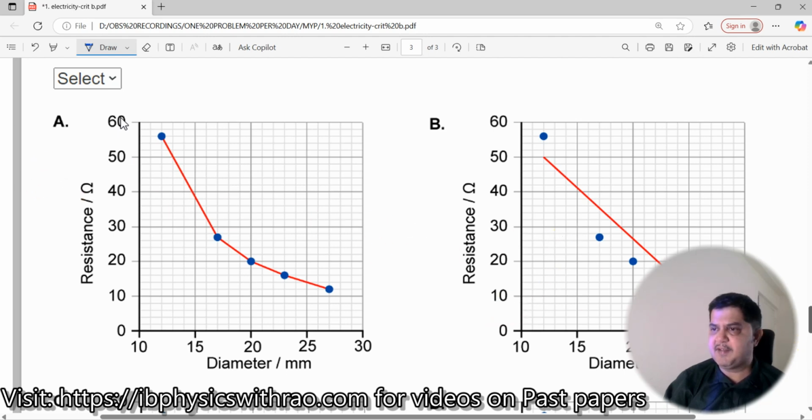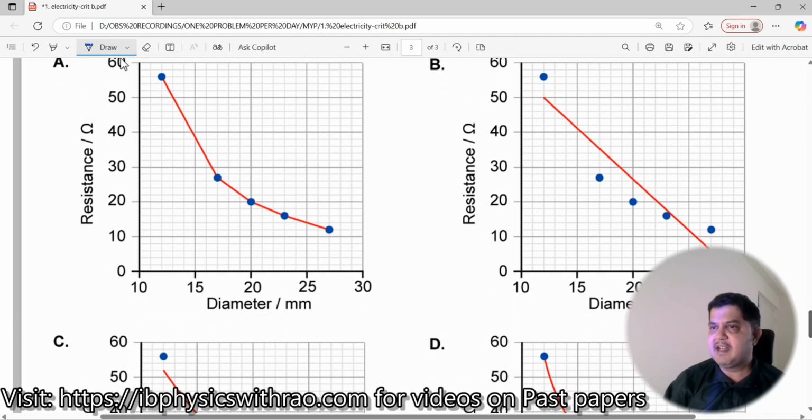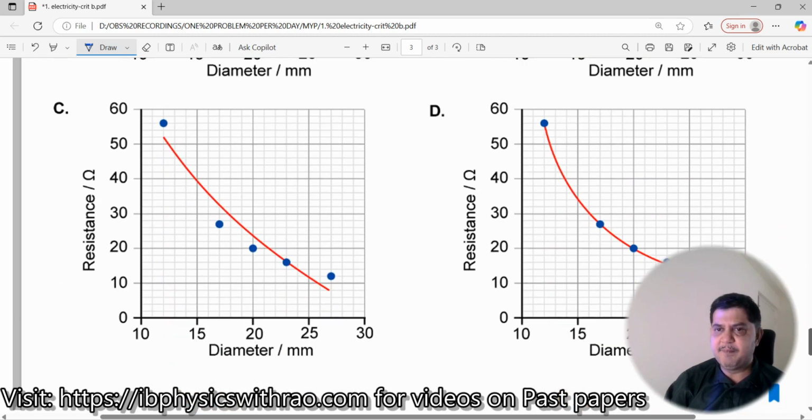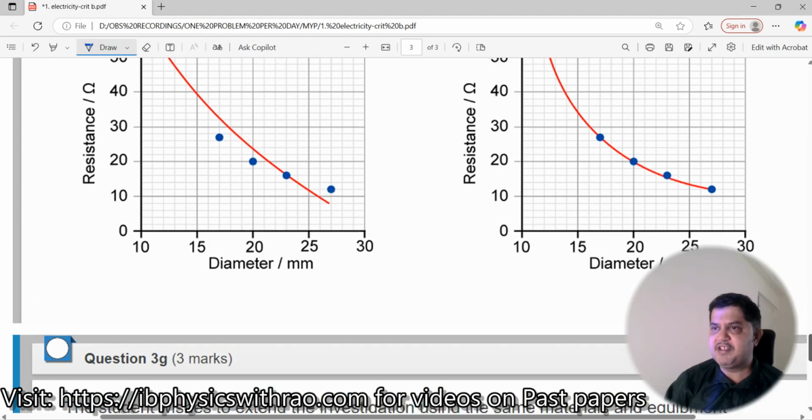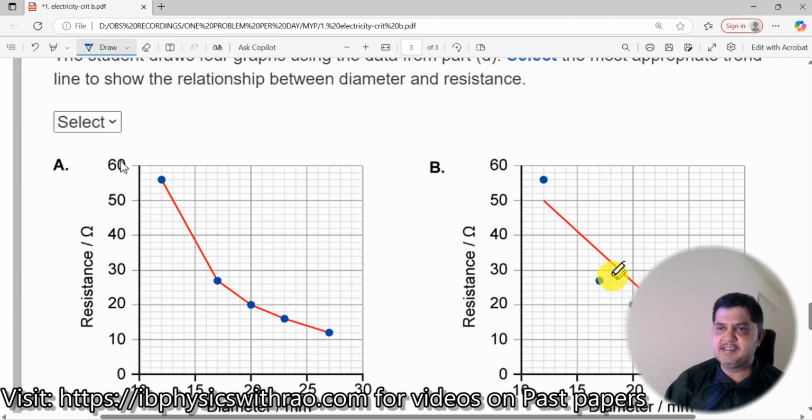Now, what about this graph? Therefore, he has joined over there. What about this graph? This graph also, the points are exactly there. The line is going like this over here. Now, he is asking about the line over here, not about the points. Everywhere the points are correct, I think. We look at the next ones also. The points are correct, but it depends upon which graph we have to select. So, should we select this? Or should we select anything over here?